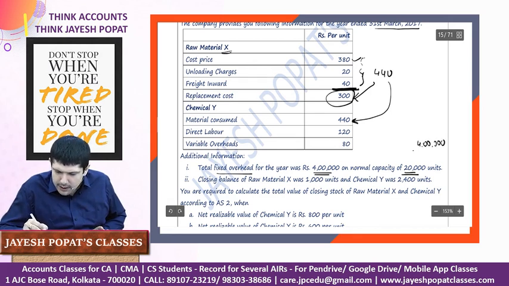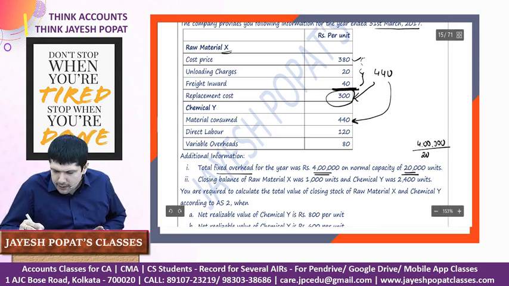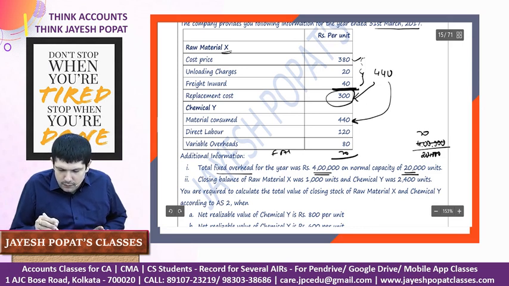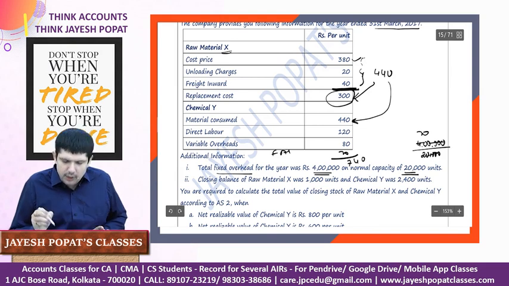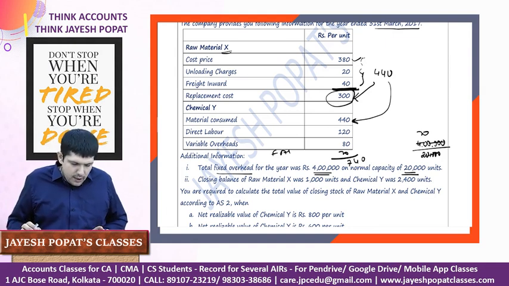They haven't given us the information of actual production during the year. So 4 lakh divided by 20,000, right? This will give us basically 20 per unit. So here our fixed overhead rate becomes 20 per unit. So total cost of finished goods is basically 740 works out to be the total cost of the finished goods, right?